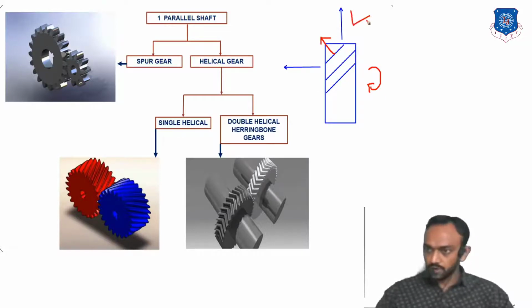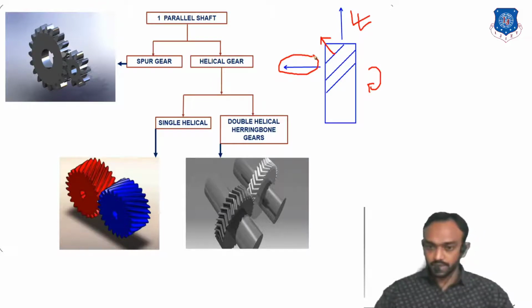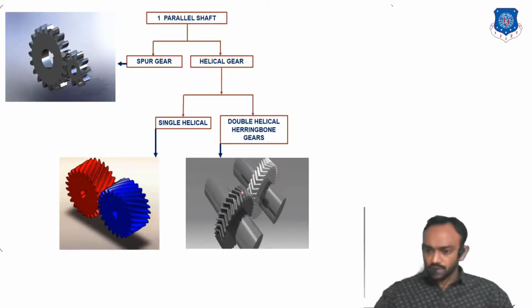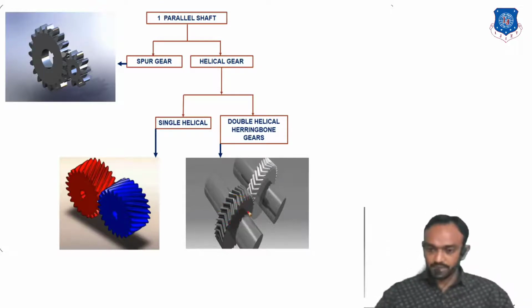This one will rotate the second gear, but this component of force is very harmful and gives an axial thrust to the gear, which is not required in our system. That is eliminated by double helical gear. In double helical you can see V-type teeth on the gear, so the axial thrust is eliminated.